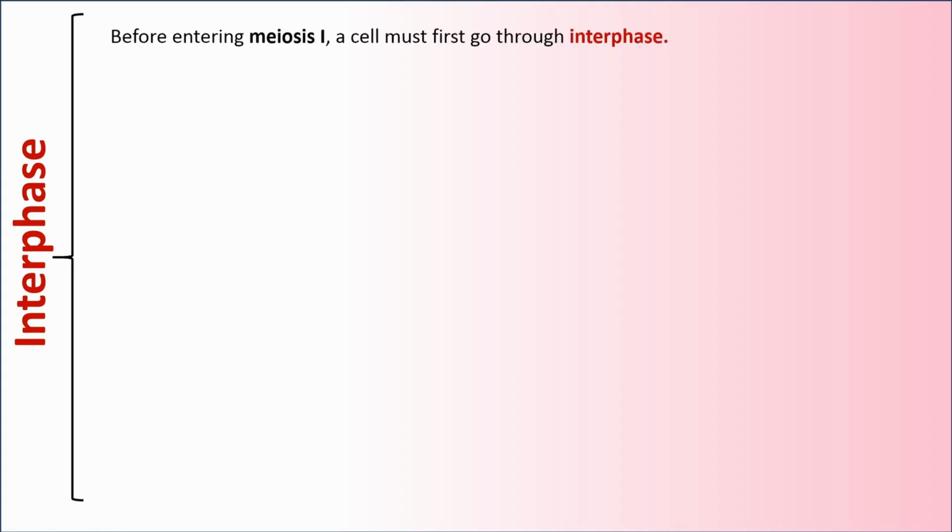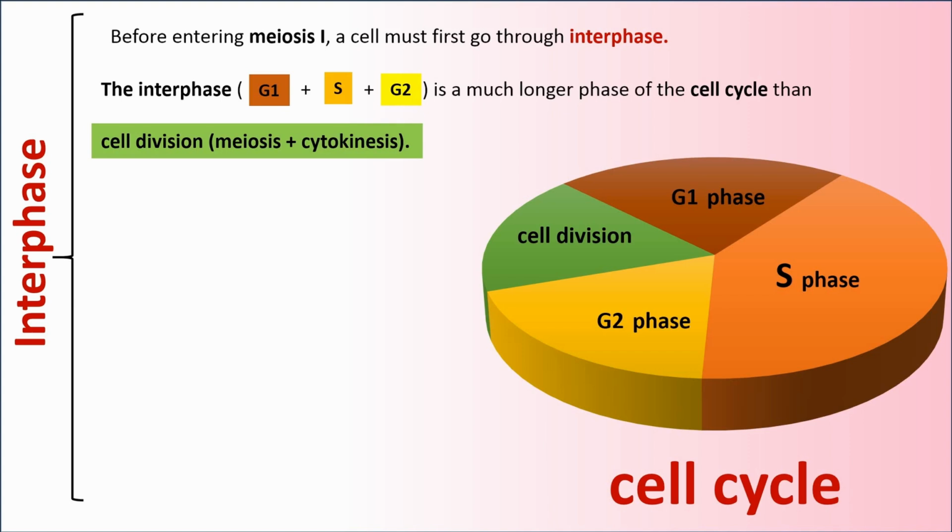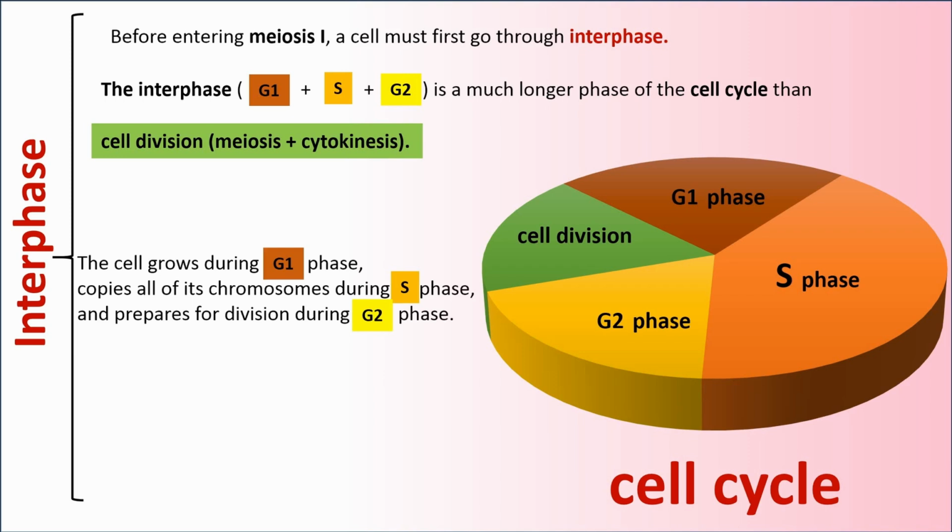Interphase. Before entering meiosis I, a cell must first go through interphase. The interphase, or G1 plus S plus G2, is a much longer phase of the cell cycle than cell division, or meiosis plus cytokinesis. The cell grows during G1 phase, copies all of its chromosomes during S phase, and prepares for division during G2 phase.